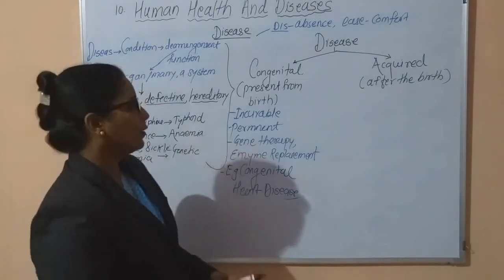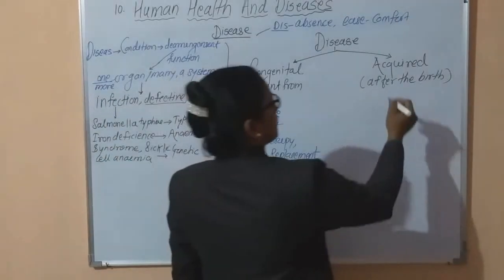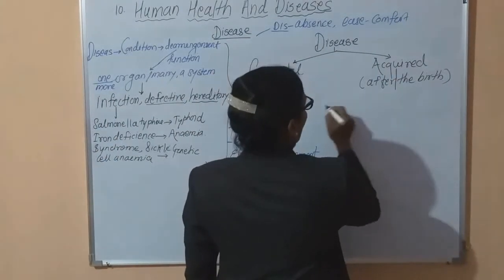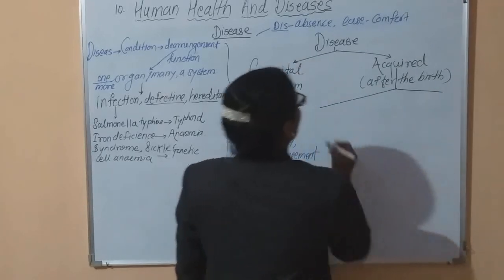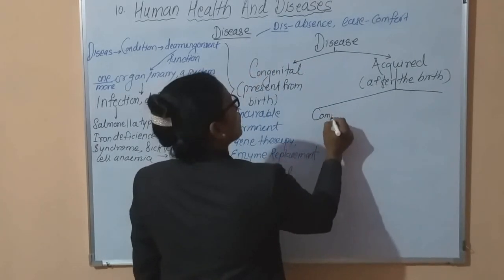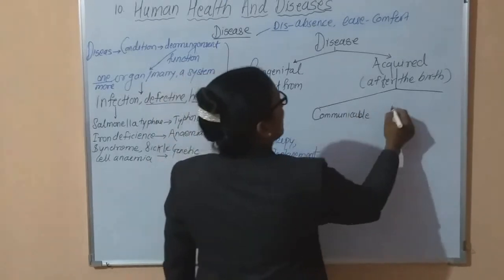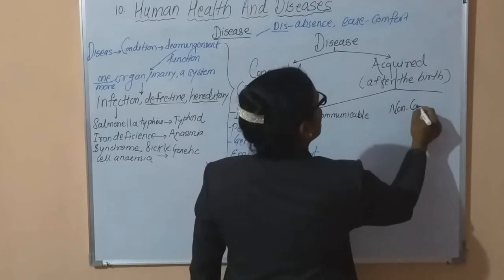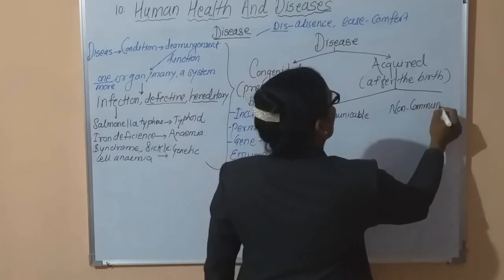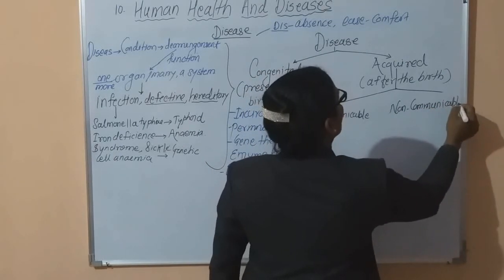Okay. Now the second type is acquired, and these acquired diseases are divided into two types. First type is called communicable diseases and second type is called non-communicable diseases. Okay.